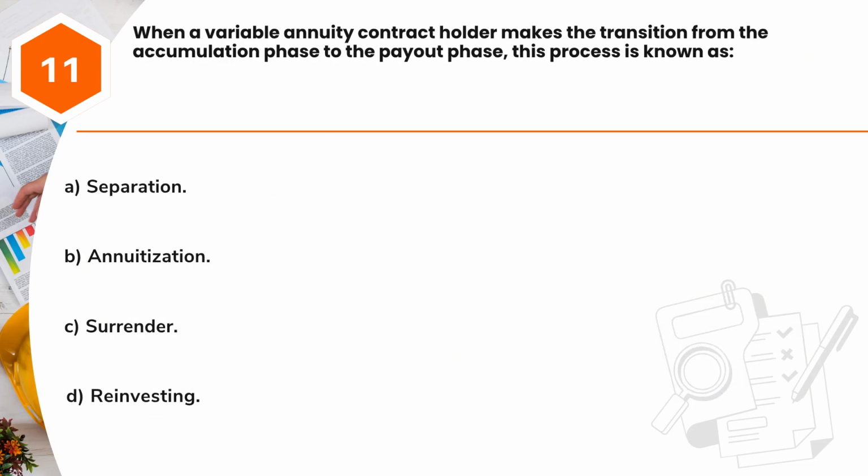Question 11. When a variable annuity contract holder makes the transition from the accumulation phase to the payout phase, this process is known as A. Separation. B. Annuitization. C. Surrender. D. Reinvesting.